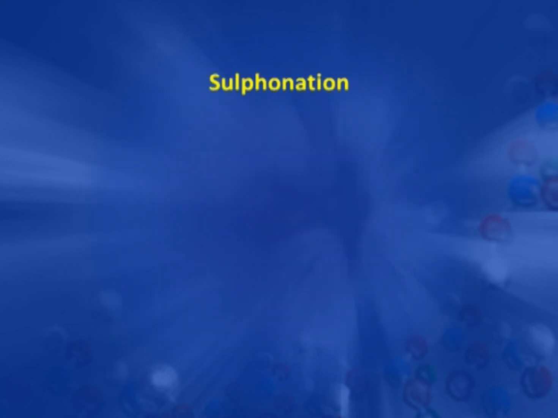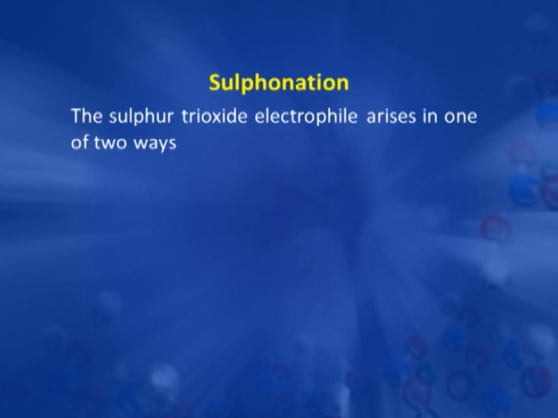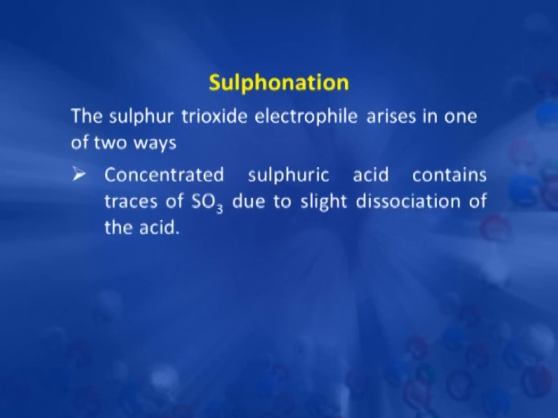Now, the next reaction is sulfonation. Sulfonation means what? Benzene on reaction with sulfuric acid gives benzene sulfonic acid. But here the next question is, what is the electrophile here? The electrophile is sulfur trioxide, which can be generated by heating concentrated sulfuric acid. So, we need heating of this concentrated sulfuric acid which produces sulfur trioxide. So, that is why the reaction is slow with concentrated sulfuric acid.